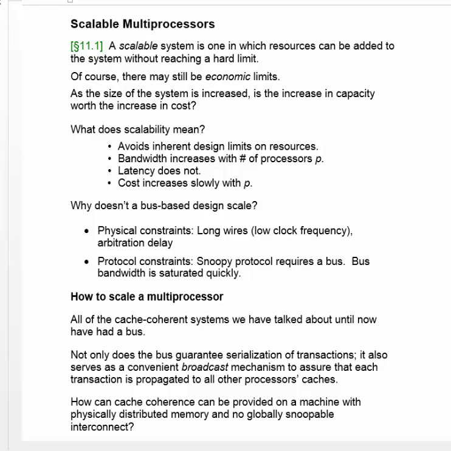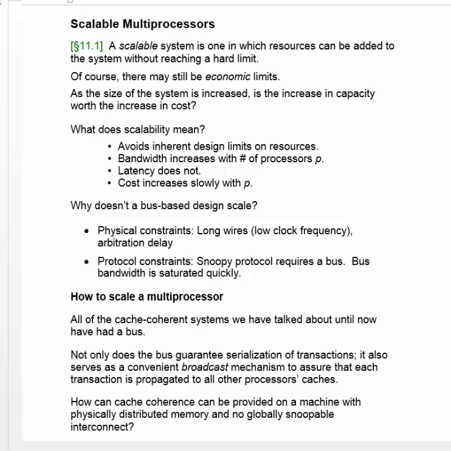So scalability means there are no inherent design limits on how many resources you can add to the system. Bandwidth of the system needs to go up proportional to the number of processors. Latency should not. Latency should go up only very slowly as the number of processors increases, and cost too should increase approximately equal to the number of processors.